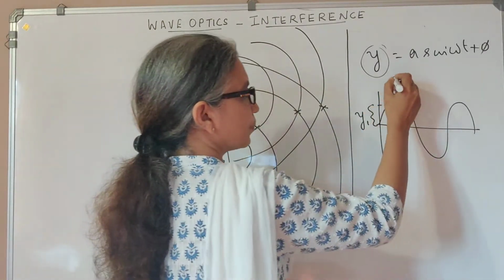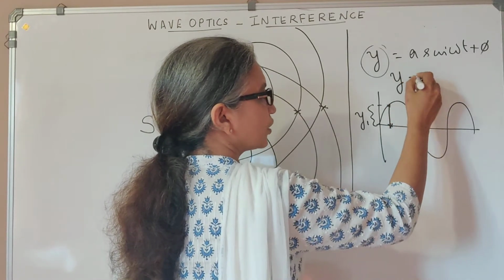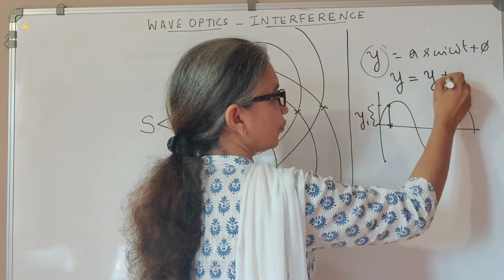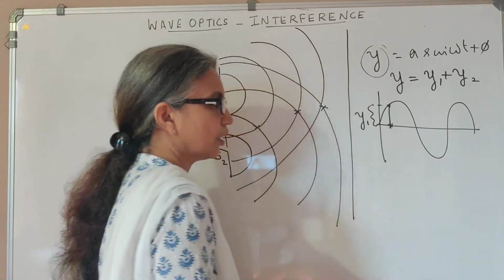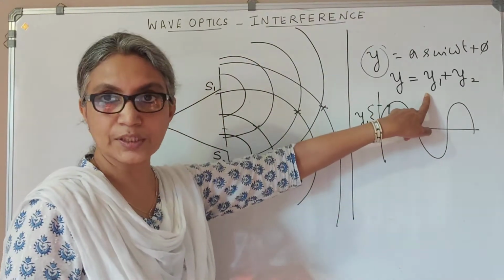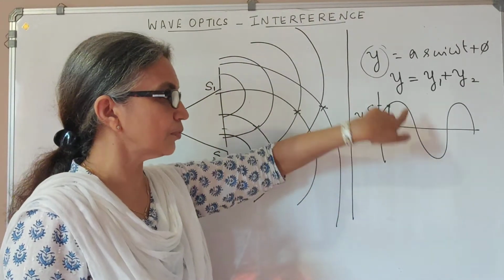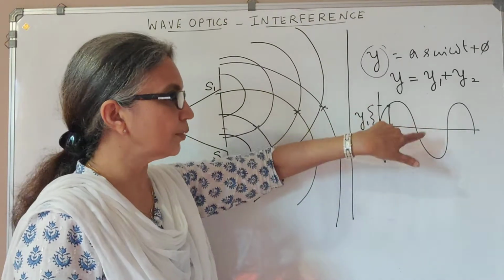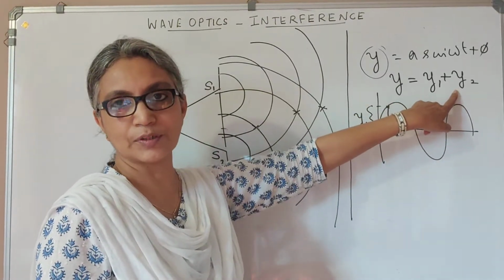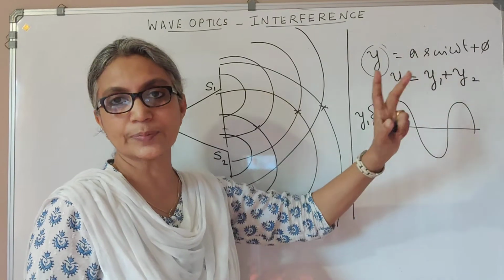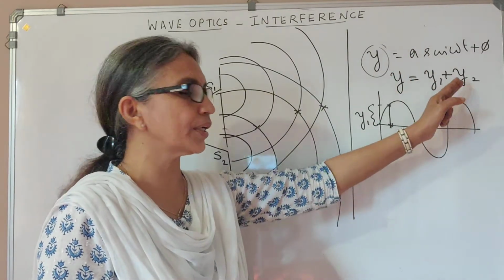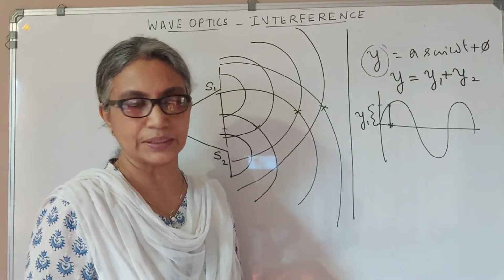Then the superposition principle says the net displacement is the algebraic sum of the individual displacements. So if y1 is the displacement produced on the particle of the medium due to the first wave, and at the same time another wave produces a displacement of y2, then the net displacement of the particle will be the algebraic sum of the individual displacements.